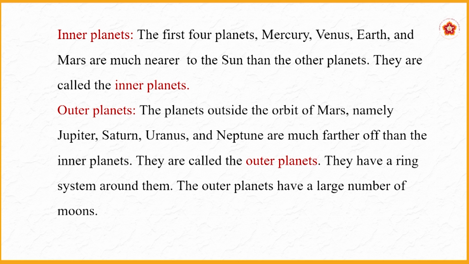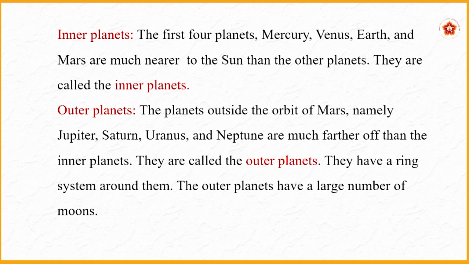Inner planets. What are inner planets? The word inner means near, and outer means farther. The first 4 planets, namely Mercury, Venus, Earth and Mars, are much nearer to the Sun than the other planets. That is why they are called inner planets. What about outer planets?